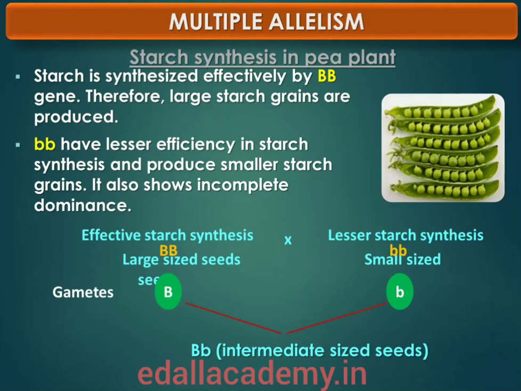Heterozygotes produce round seeds, and so capital B seems to be the dominant allele, but the starch grains produced are of intermediate size in capital B small b seeds. So if starch grain size is considered as the phenotype, then from this angle the alleles show incomplete dominance. Therefore, dominance is not an autonomous feature of a gene or the product that it has information for.